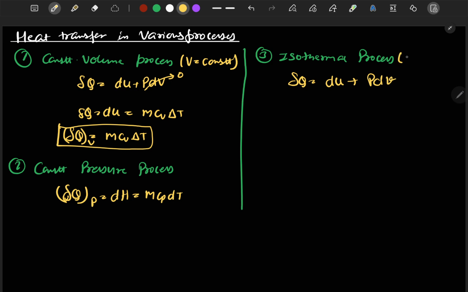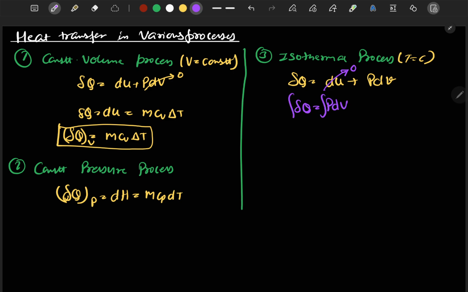Since temperature is constant, we can directly write delta U is equal to 0. There will be no change in internal energy because dU is equal to m Cv dT. Okay, now we can write delta Q is equal to PdV.